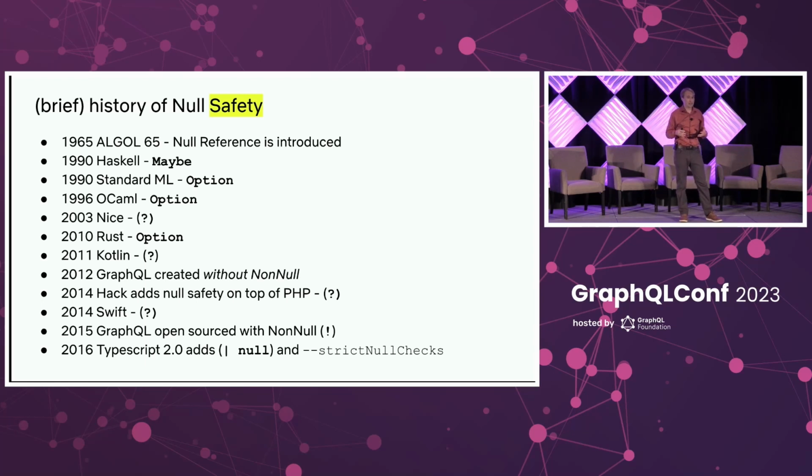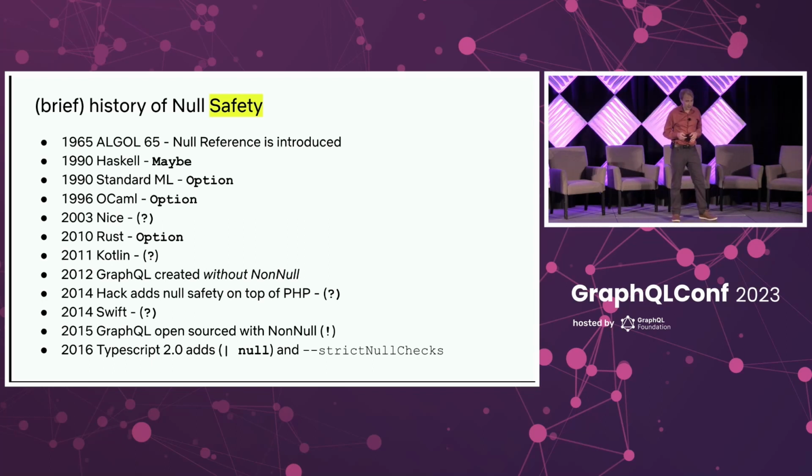Everything else, the compiler gives you this guarantee that it's going to be there. So then, fast forward to 2010, 2011, we're finally getting languages that give us null safety, that tame the null monster. And this is the context in which GraphQL was originally being developed, 2012.